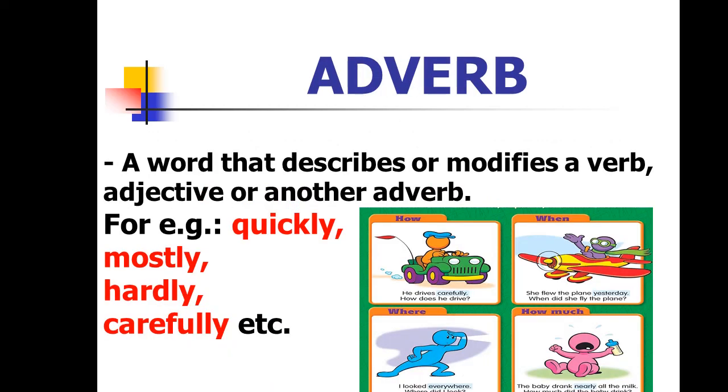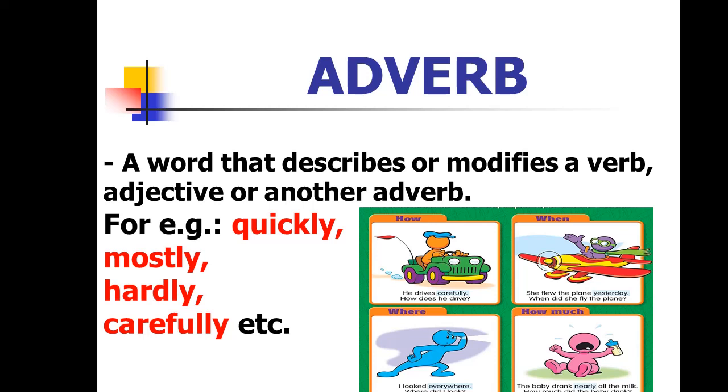Coming to adverb. An adverb is a word that describes or modifies a verb, an adjective or another adverb. For example, hardly, quickly, mostly, carefully. An adverb is of manner, time, place and quantity. It also answers questions like how, when, where and how much.